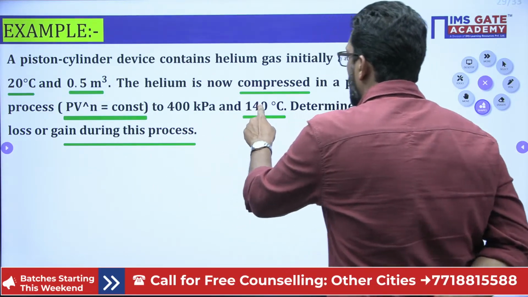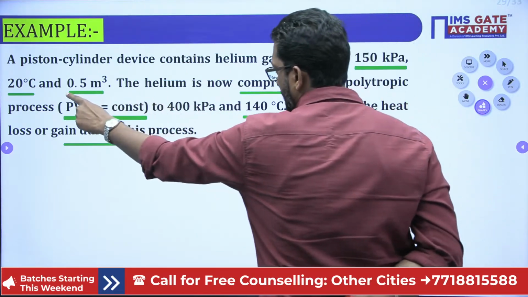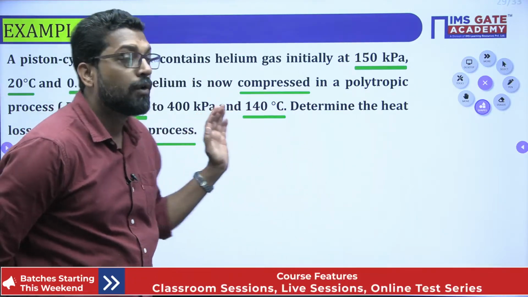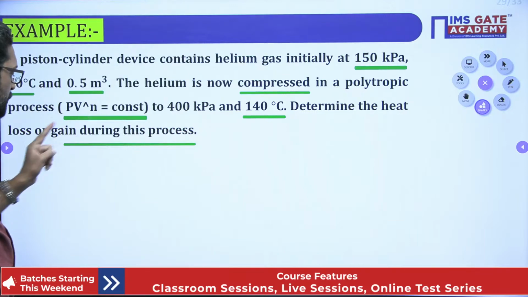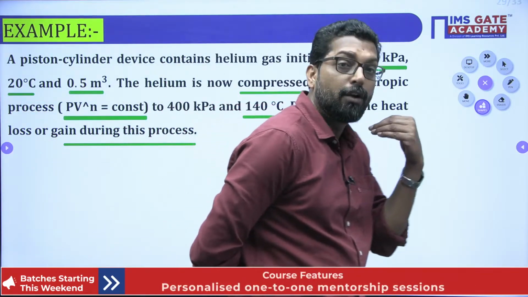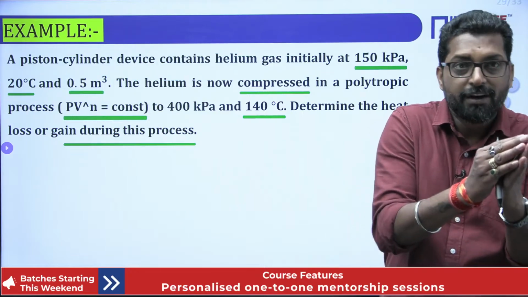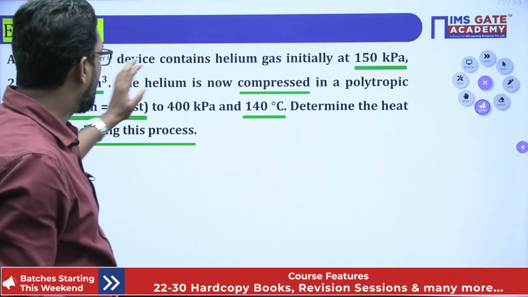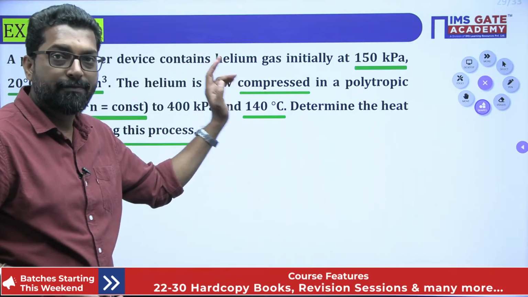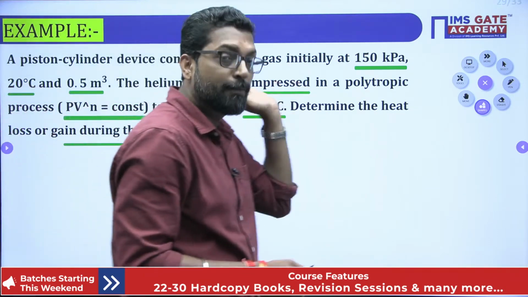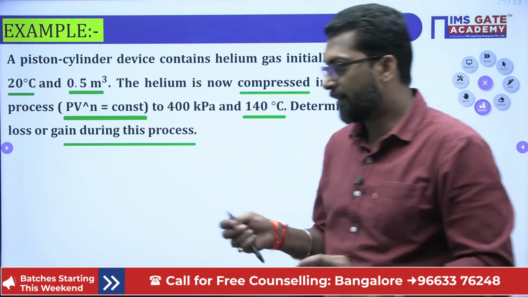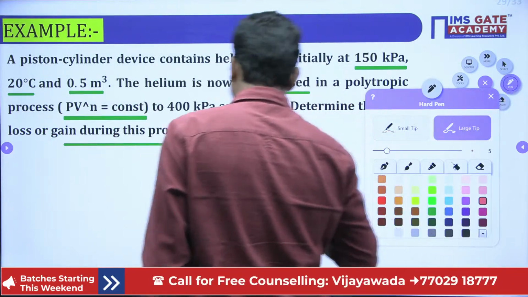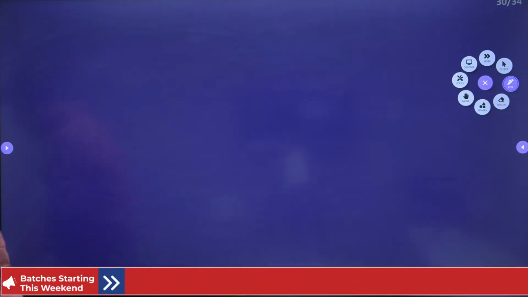So there must be a high temperature. That means initially there is 20 and there is a temperature. So the temperature will increase and that increased temperature will lose the heat. That means in this question, heat will be lost. If heat is rejected by the system, that heat is negative. Okay, so what is the final outcome after solving this problem? The heat is a negative quantity. Okay, so we'll try to solve it, no problem. See beta, we'll try to solve it.